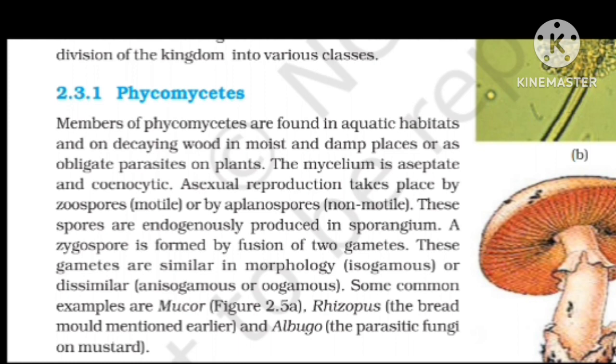Asexual reproduction takes place by zoospores, which are motile, or by aplanospores, which are non-motile.